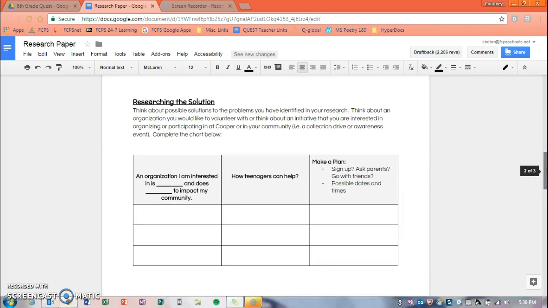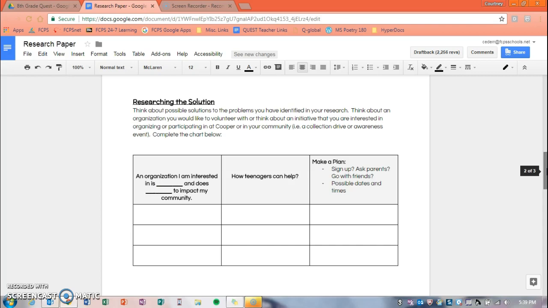The next part of the paper is researching the solution. Now that you've compiled your research and you are aware of the problems in your community, you need to think about possible solutions. Sometimes there are organizations already working towards a solution, but in some cases, you may have to generate your own solution or way to contribute.